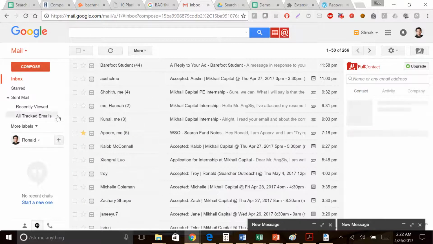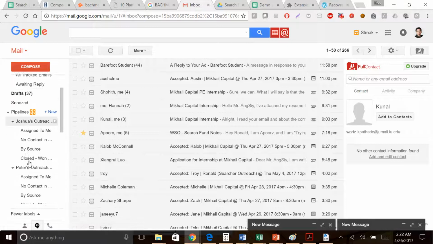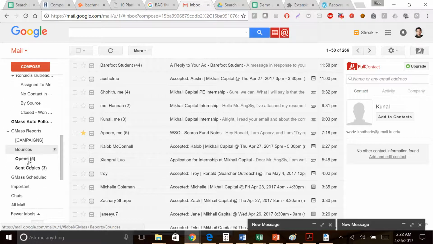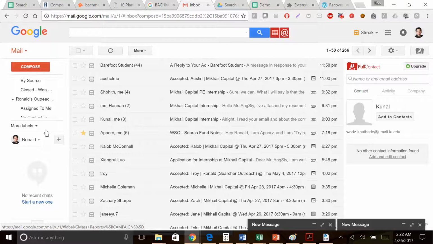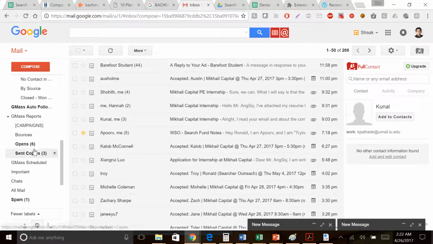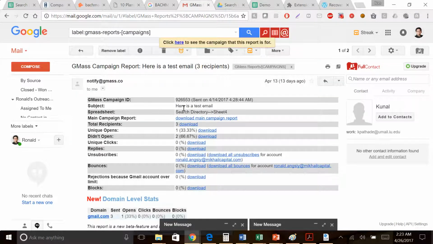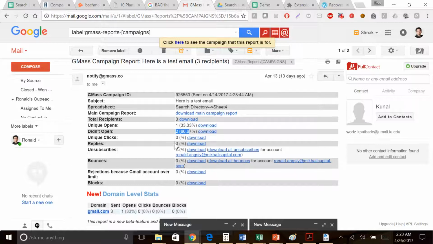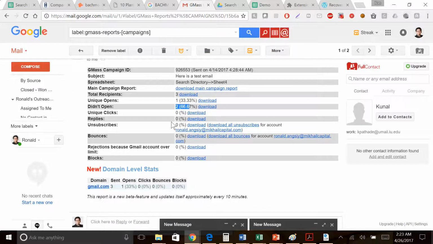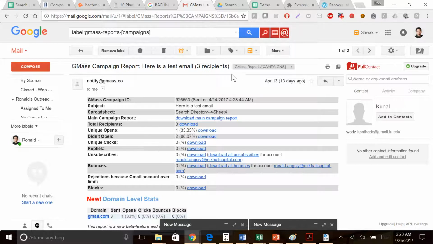you can then check to see the status of them and if they're read or not. So you will get reports on email. So if you send an email to 100 people, it'll tell you how many recipients there are, how many of them opened the email, and how many of them didn't open the email. It'll give you some very specific information. So this is all very useful reporting. Now, it'll help you track how effective your email campaigns are.